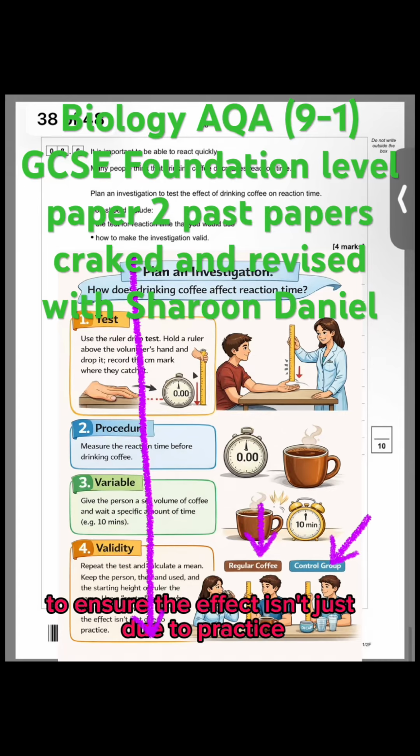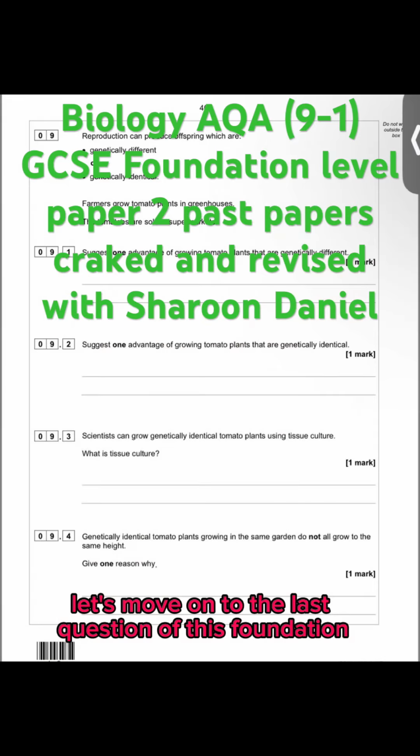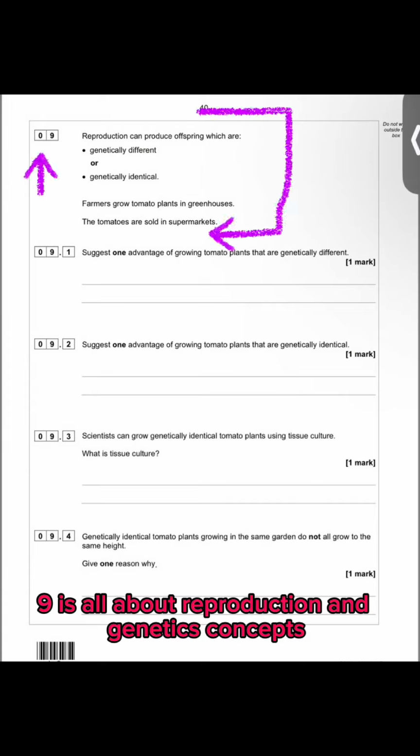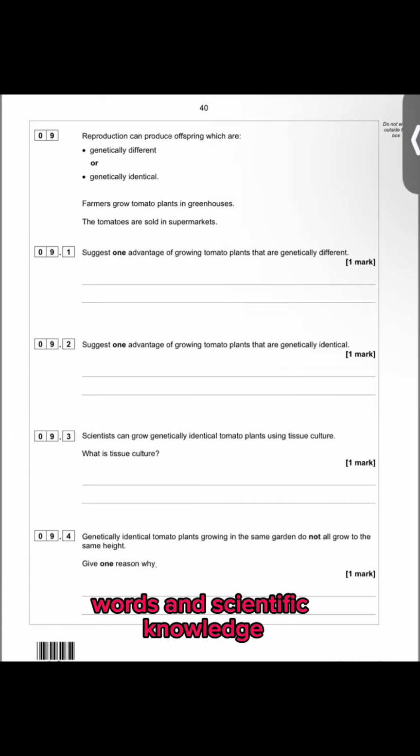Water to ensure the effect isn't just due to practice. Now let's move on to the last question of this foundation level paper 2 past paper of year 2023, and the question 9 is all about reproduction and genetics concepts, and the examiner checks your understanding of command words and scientific